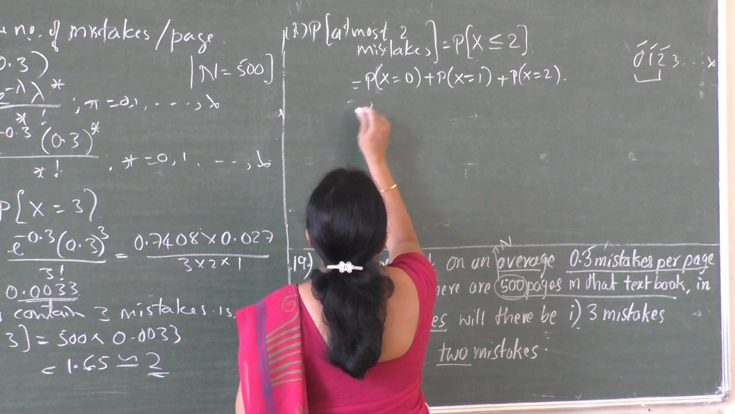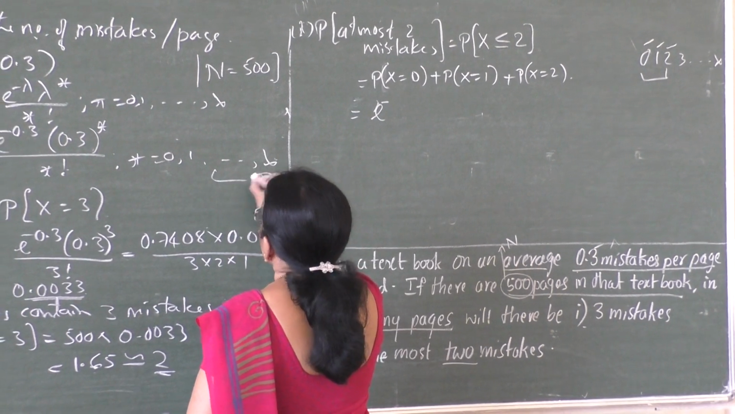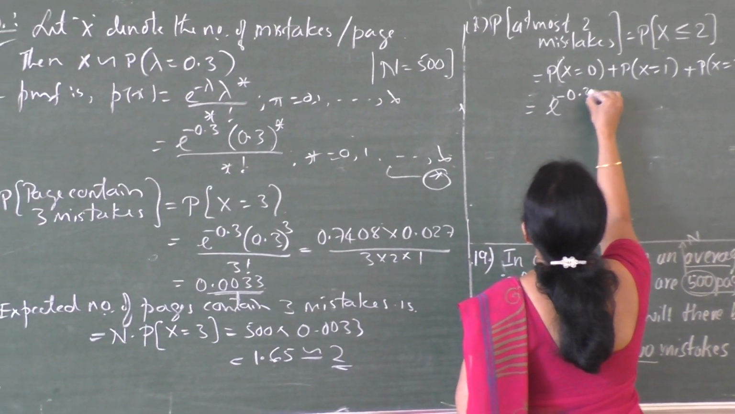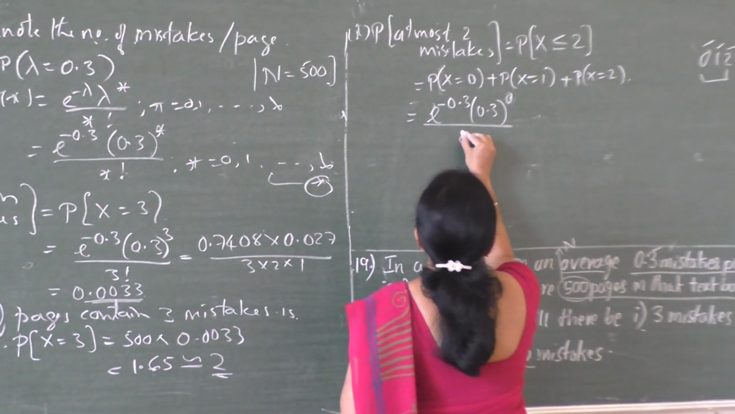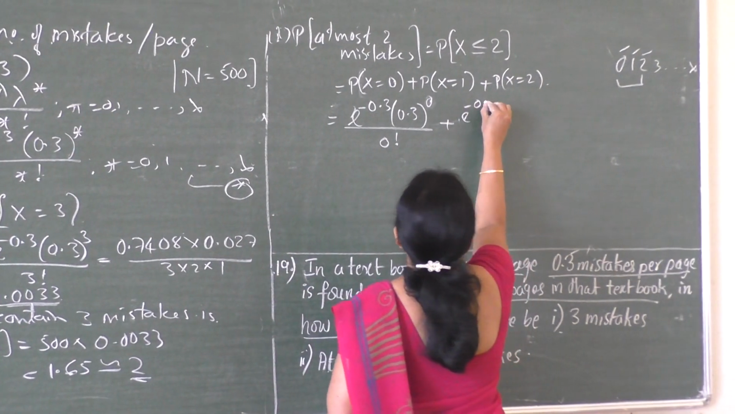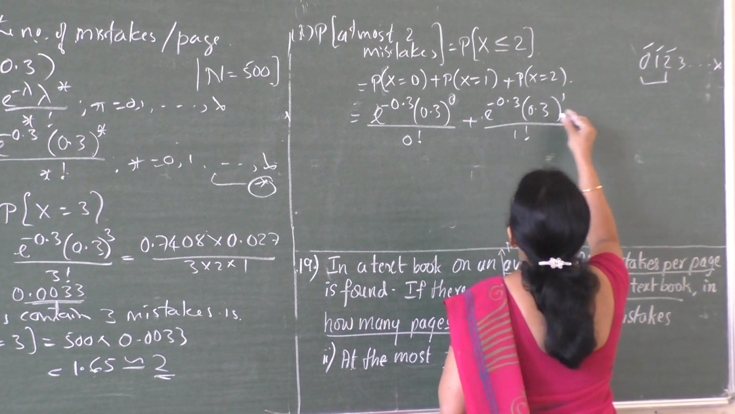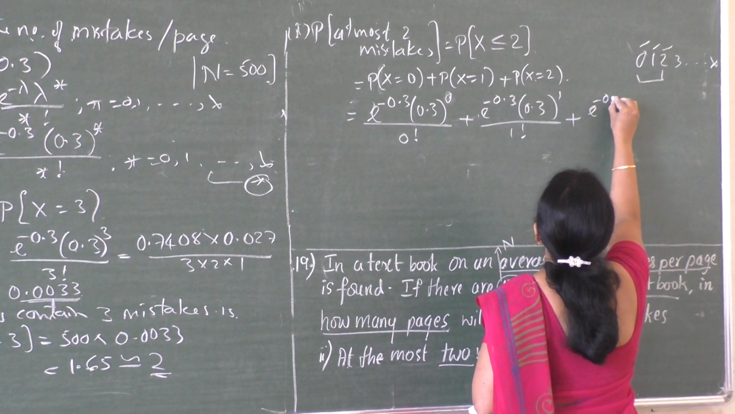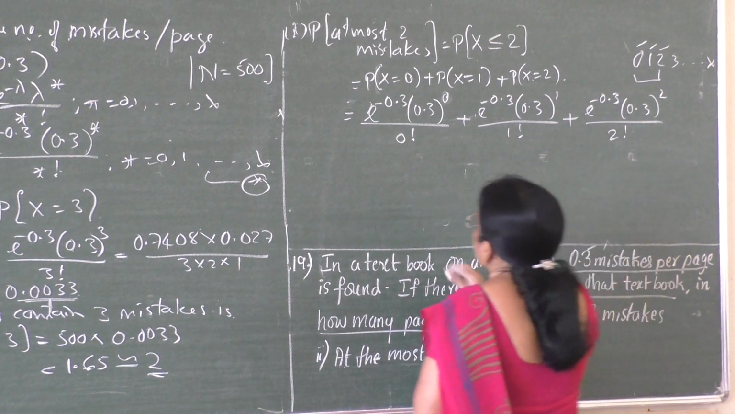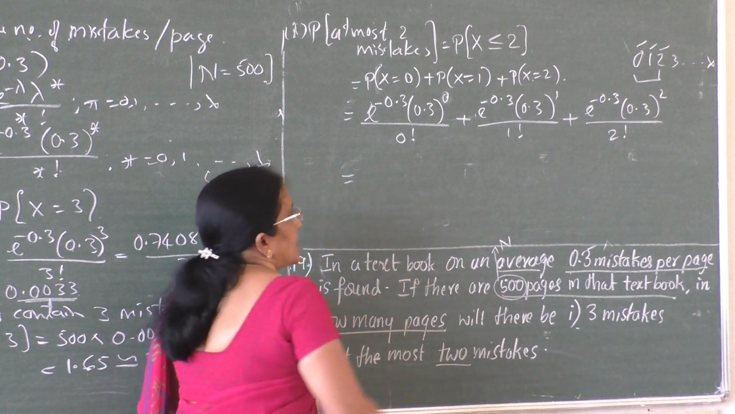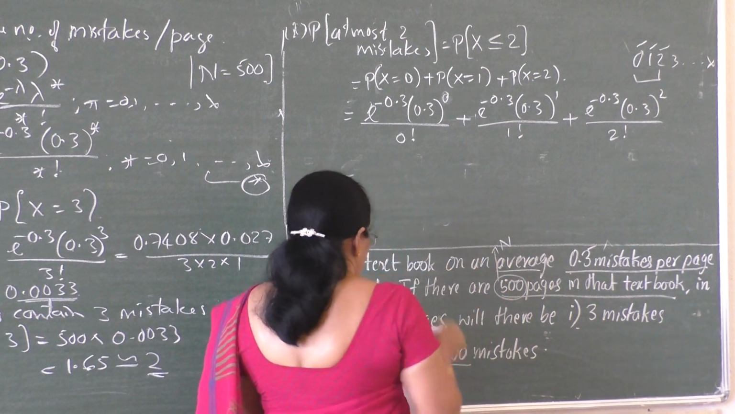which is equal to, look at the probability mass function, e power minus 0.3, 0.3 power x, x is 0, put x is equal to 0. Next, e power minus 0.3, 0.3 power 1 divided by 1 factorial plus, put x is equal to 2, e power minus 0.3, 0.3 power 2 divided by 2 factorial. You can take e power minus 0.3 outside, easily you can solve this.